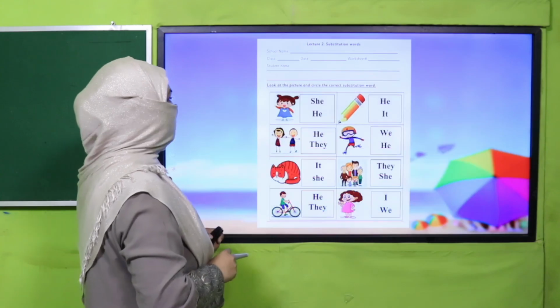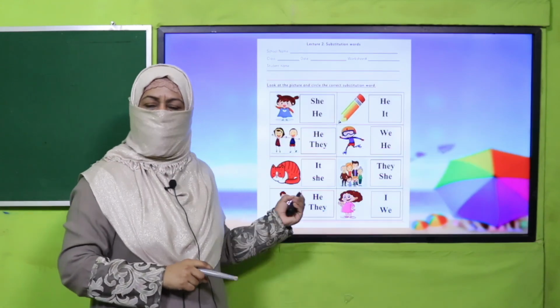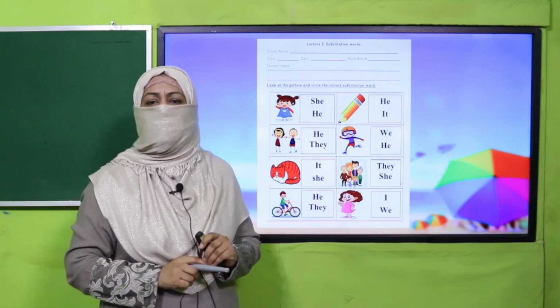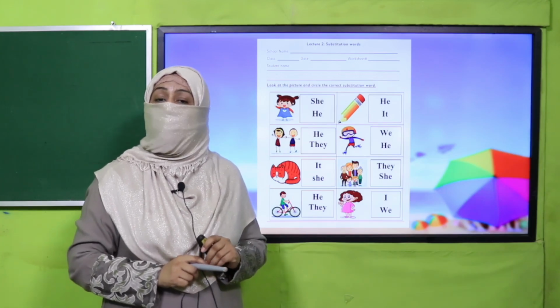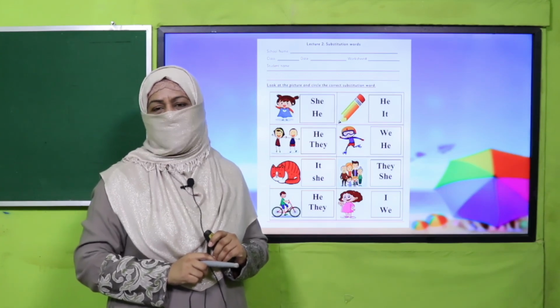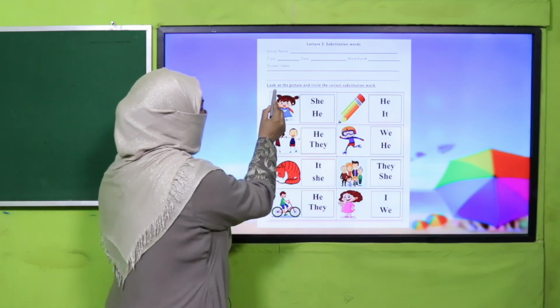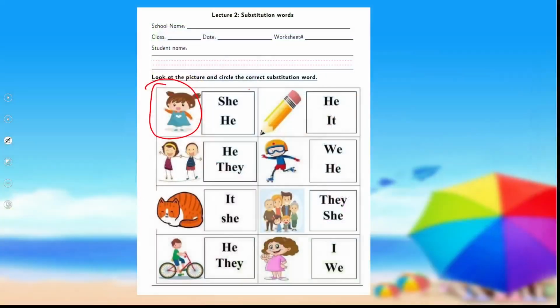And here is a worksheet, my dear fellow teachers. The worksheet, lesson plan and PowerPoint presentation links are given. You may click and download them, and kindly provide a printed worksheet to students for practice. And my dear students, you will look at the picture and select the correct substitution word which goes with it. All right. So this is how you will complete this worksheet.